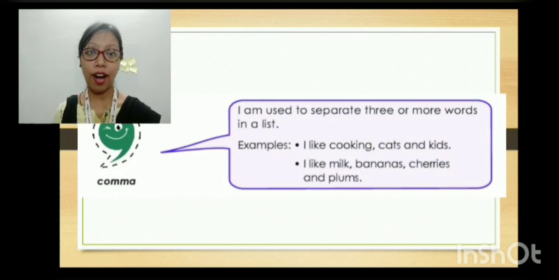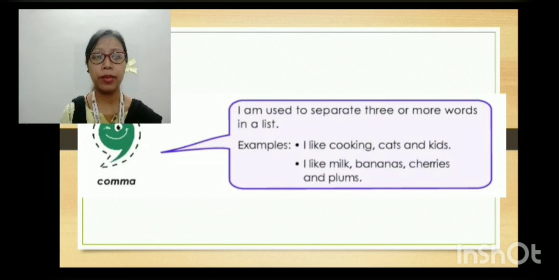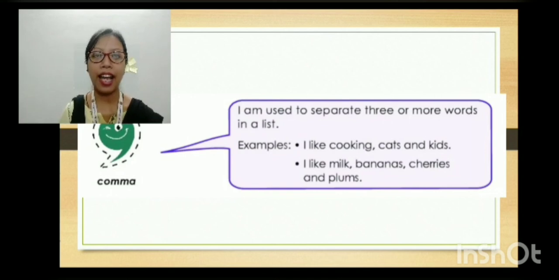This is how we use these punctuation marks whenever necessary. I hope you have recalled whatever we have discussed earlier, and try to study each one of these modules properly. I'll be giving you some revision questions. So here I end my class.